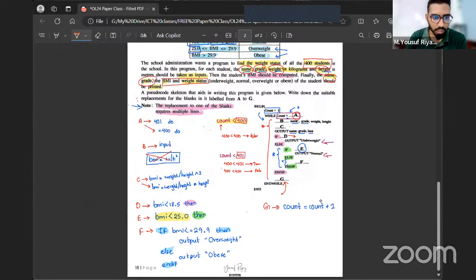But anyways, put marks. 1 mark for A, 1 mark for B, 2, 3, 4, 5, 6, 7, 8, 9, 10. I can give 4 more marks somewhere. Where should I put the 4 marks? Let me put here 1, 2, 3, 4. Let me give this 4 marks. That's 4 lines, no? So 4 marks means 4, 5, 6, 7, 8, 9, 10. Perfect. So label F has 4 marks. Other labels all have 1 mark.